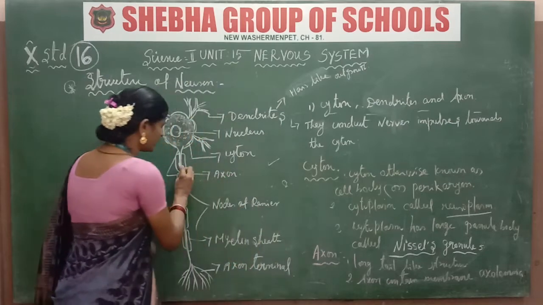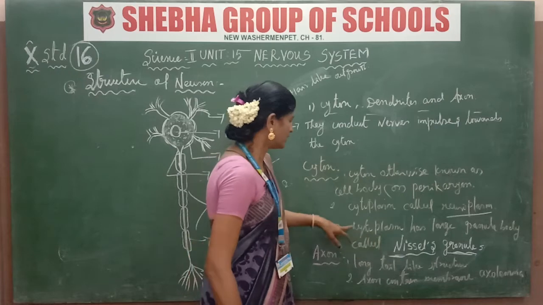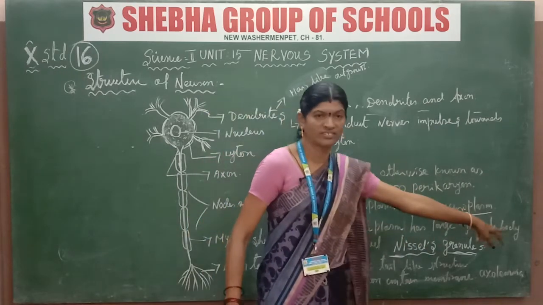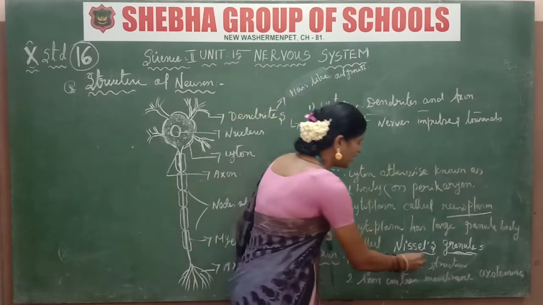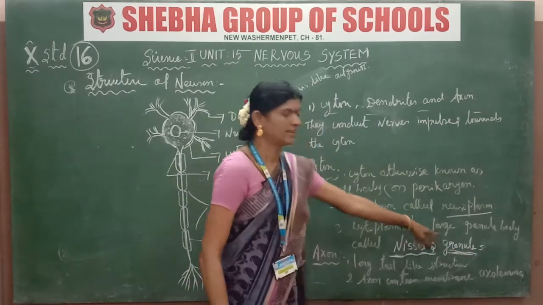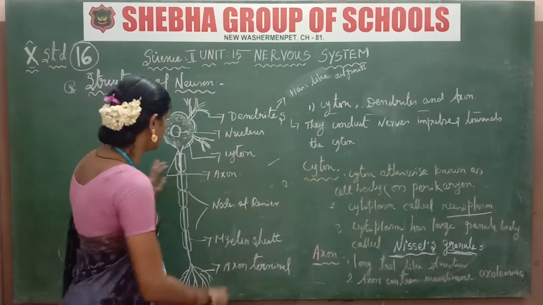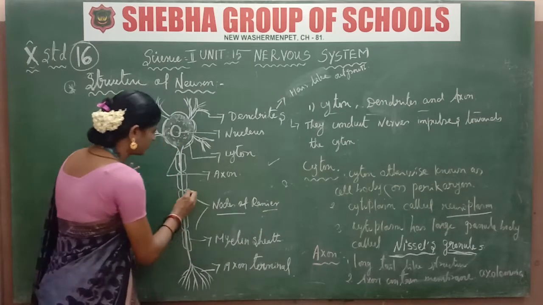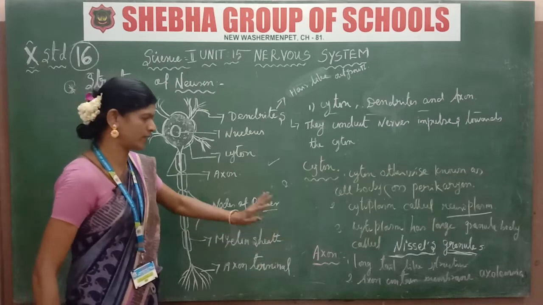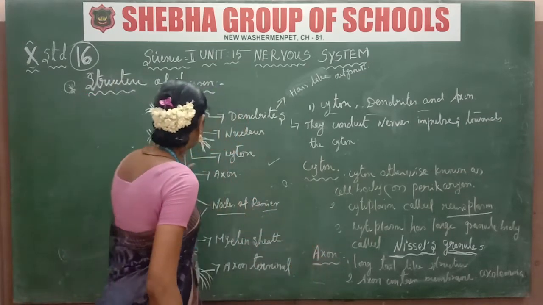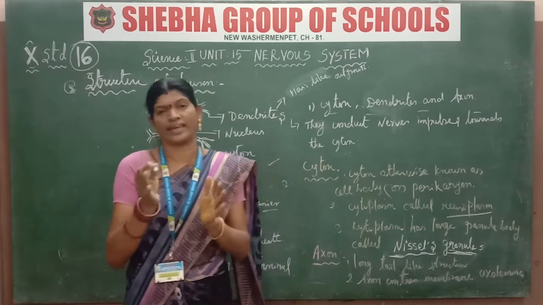That is called the Nissl's granule. Very, very important, one more question. The cytoplasm has large granule bodies in the nerve structure, called Nissl's granules. Next one is the nodes of Ranvier. This place is the nodes of Ranvier, and after that the myelin sheath, which I will explain. Next one is the axon. This portion is the axon region. This is the axon, a long tail-like structure.